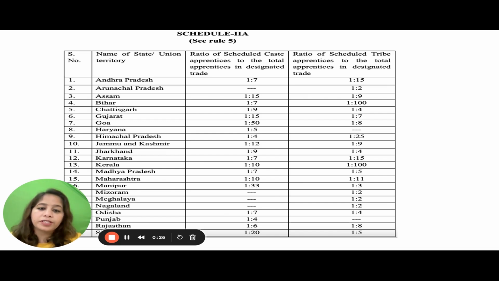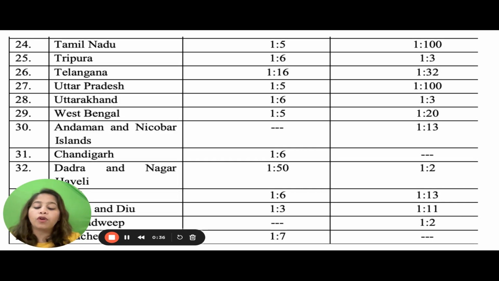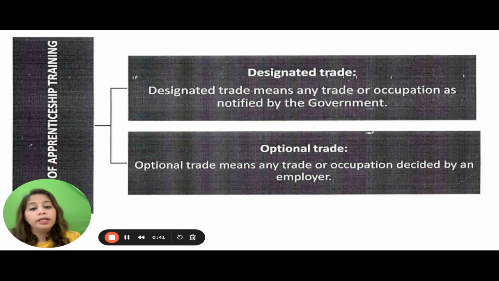Andhra Pradesh 1:7 for scheduled caste, 1:15 for scheduled tribe. Assam 1:15, 1:9 respectively. Bihar 1:7, 1:100. So here is the list that we need to follow for different states, and every employer needs to ensure that the reservation is there for scheduled caste and scheduled tribe for the apprentices. And now it's time to learn what are the different types of apprentice.